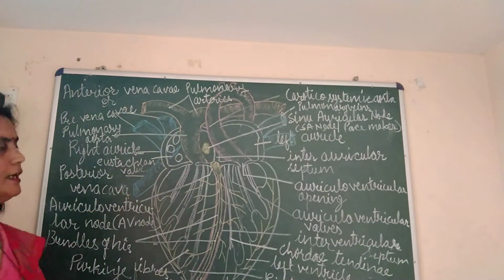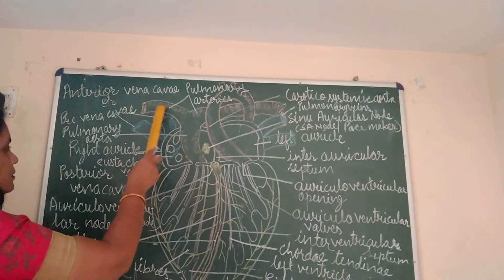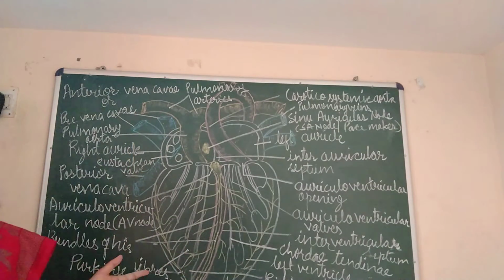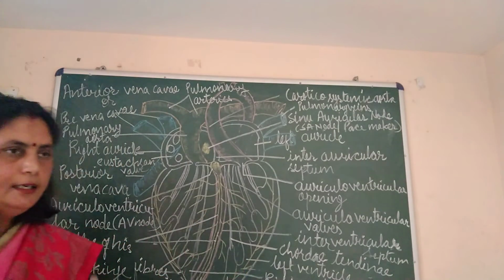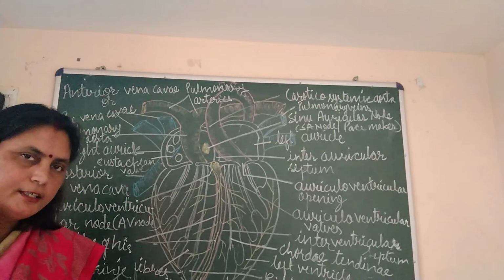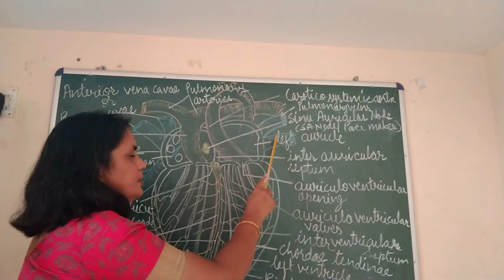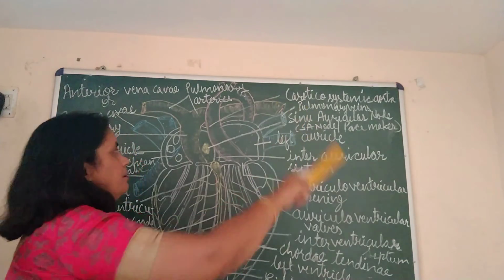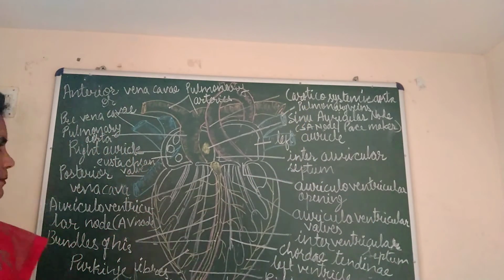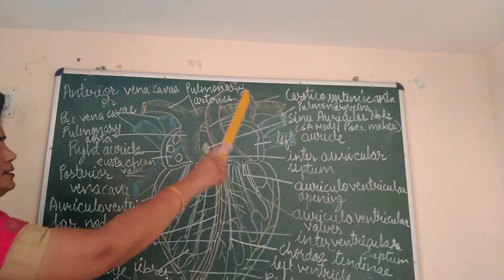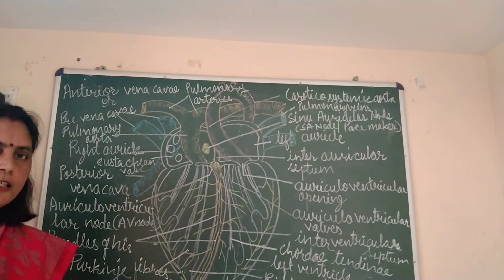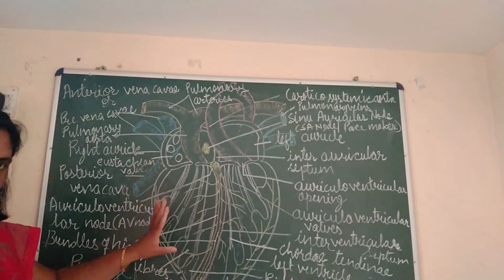These arteries will carry this impure blood to the lungs, and in the lungs it will get oxygenated. Again, this oxygenated blood will come back via pulmonary veins. So these pulmonary arteries take deoxygenated blood to the lungs. Done.